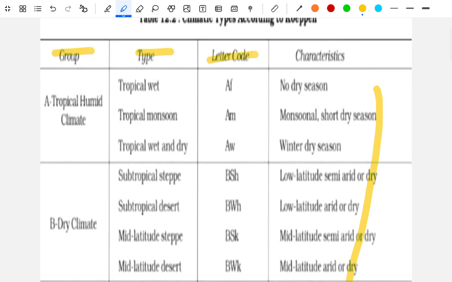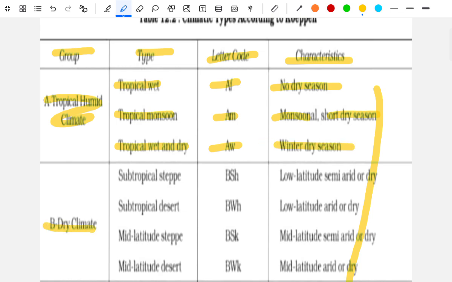Group, type, letter code, characteristic. Group A, tropical humid climate types: tropical wet, Af, no dry season. Tropical monsoon, Am, monsoon, short dry season. Tropical wet and dry, Aw, winter dry season.